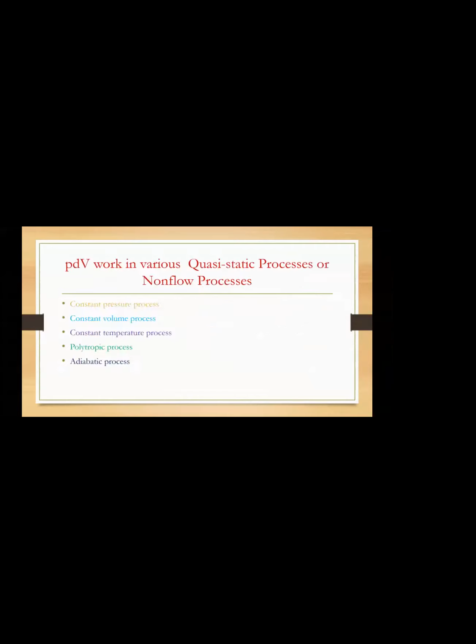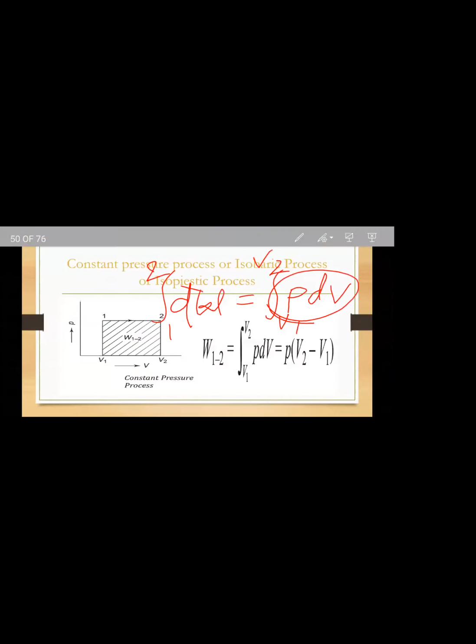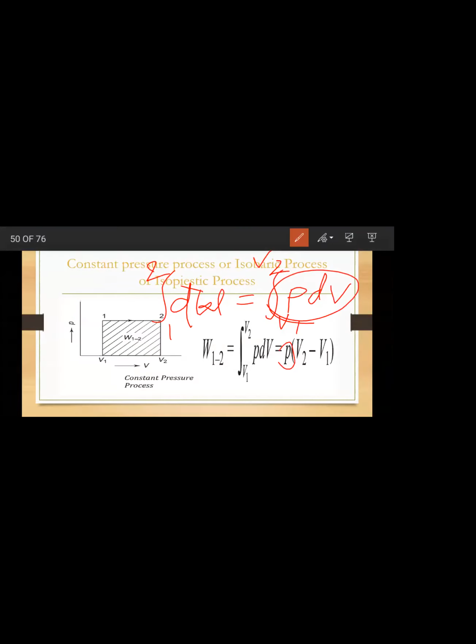Constant pressure means you can take the pressure out of the integral, and dV you can write as V2 minus V1. So I guess everyone is clear with this formula, constant pressure, right?